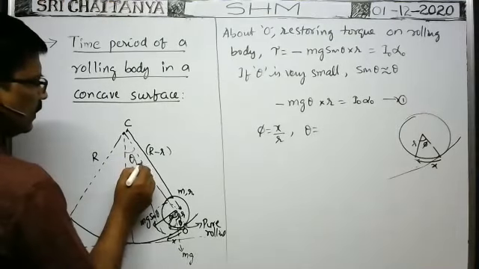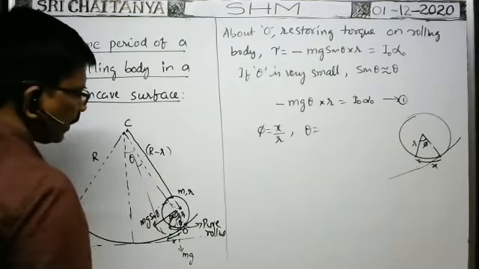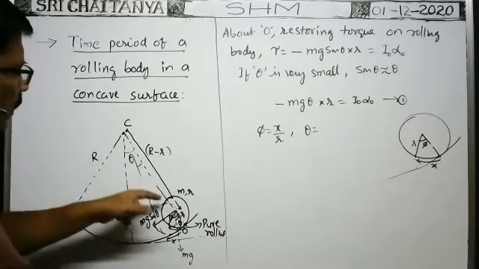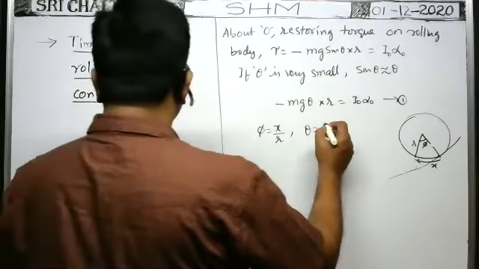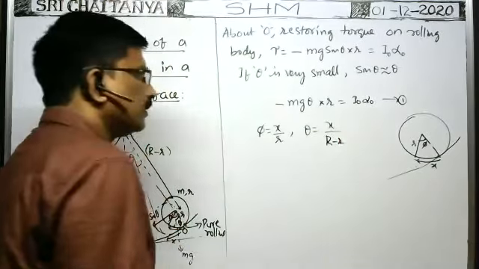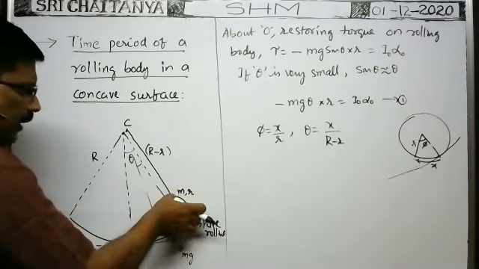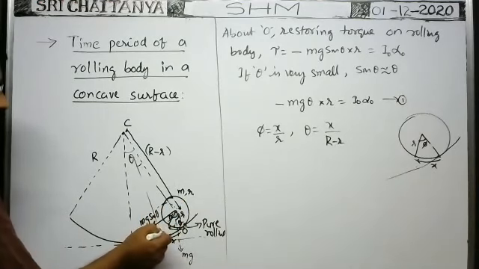Suppose this angle is theta, this is the d theta. D theta is equal to arc by radius. The radius of the circular path is equal to capital R minus small r. That's why theta can be written as arc by radius, means x by capital R minus small r. Theta is equal to x by R minus r, because whenever it is turning through an angle phi, the travel distance is x.